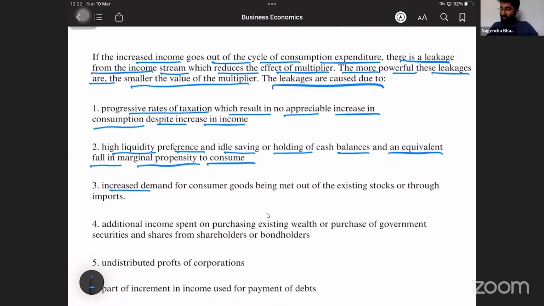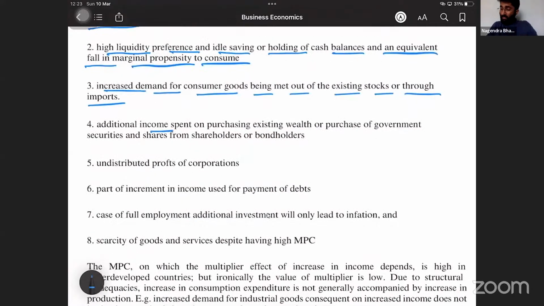Number three, increased demand for consumer goods being met out of existing stock or through imports. There is demand, we will import and spend. If we import, what happens? Employment reduces. If employment reduces, then that is one disadvantage, no? There is no income to the people. Again, consumption reduces.